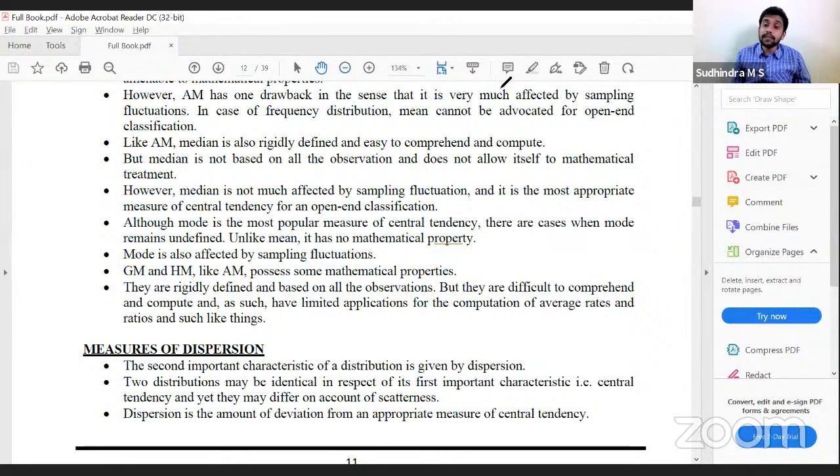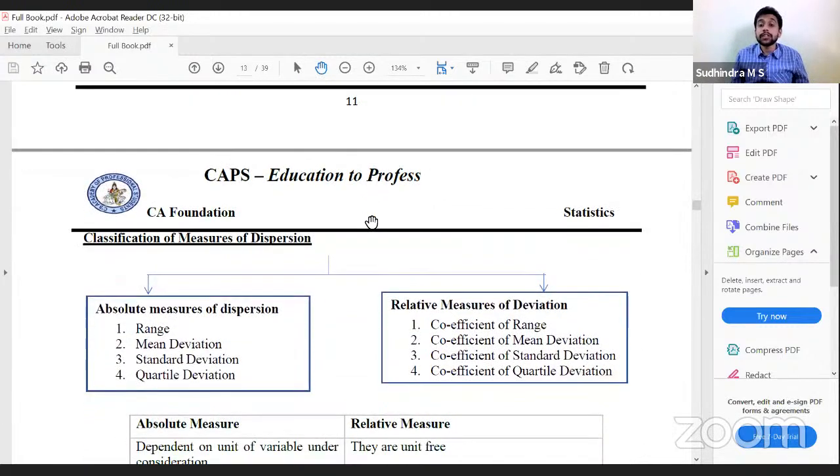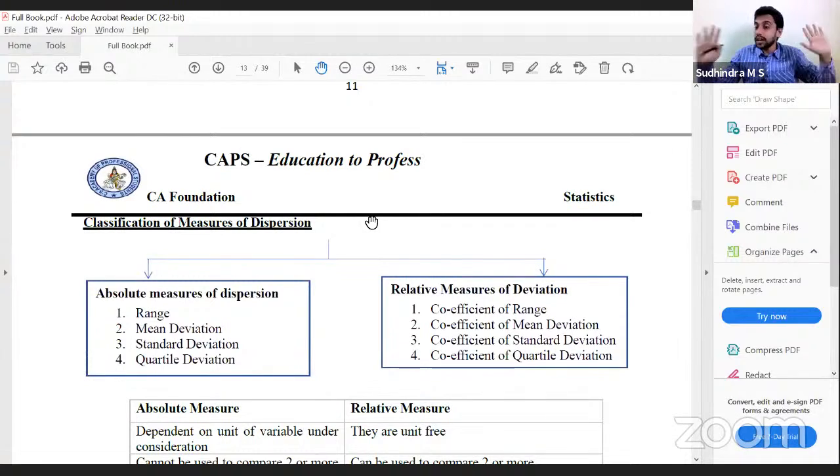Two distributions can have the same central tendency, the same average, the same arithmetic mean, but their measure of dispersion could be different because they differ with respect to their scatteredness. Correct? Dispersion is the amount of deviation from an appropriate measure of central tendency. Classification of dispersion is broadly into two: absolute measures and relative measures. Absolute measures: range, mean deviation, standard deviation, quartile deviation. Relative measures: coefficient of range, coefficient of mean deviation, coefficient of standard deviation or coefficient of variation, coefficient of quartile deviation.